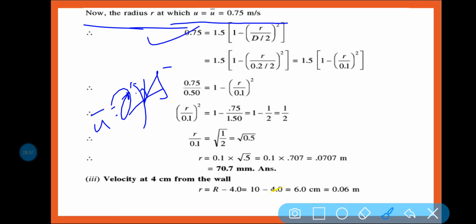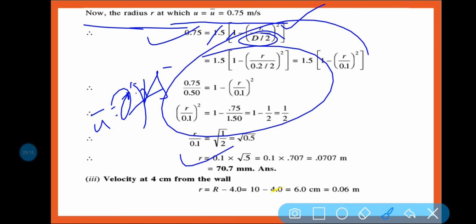So 0.75 is equal to 1.5, that is your u max, into 1 minus (r by d by 2) whole square, because our radius capital R is equal to d by 2. So ultimately one unknown is there, and after the calculation you will see r is equal to 70.7 millimeter.